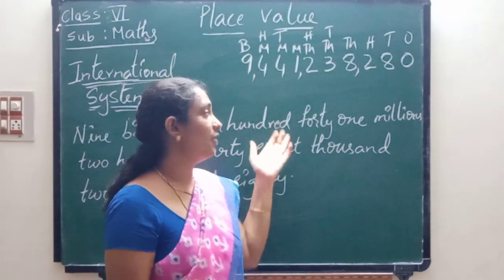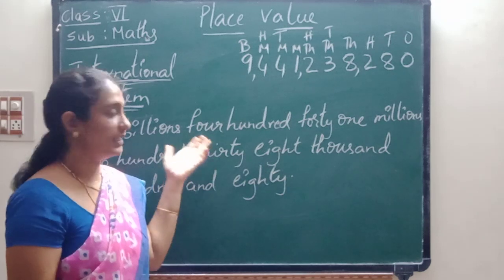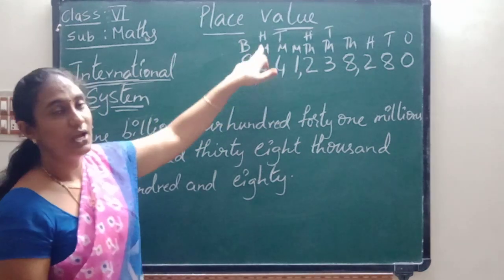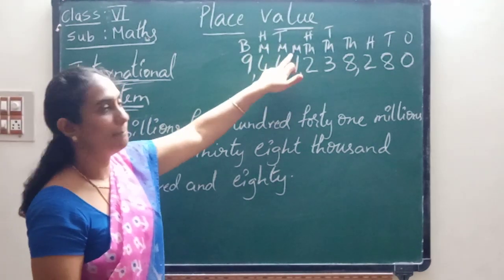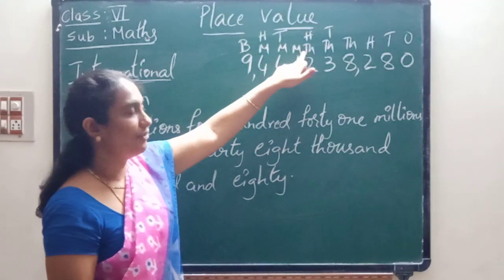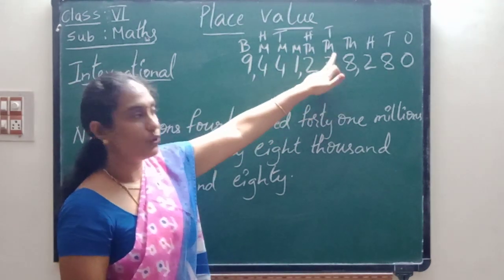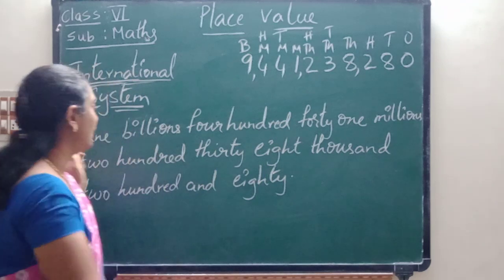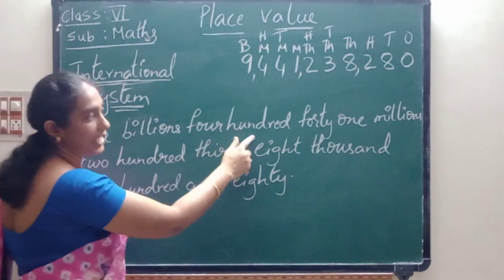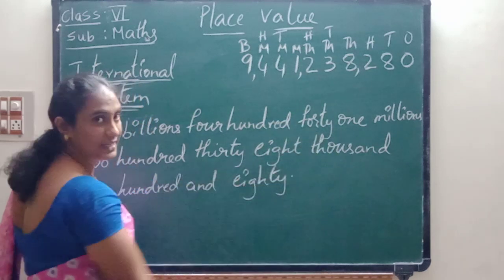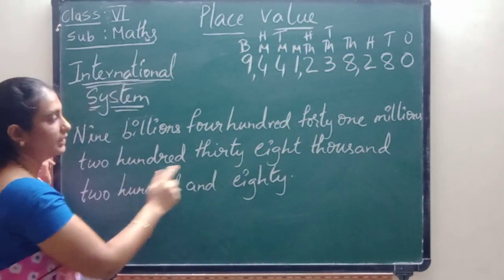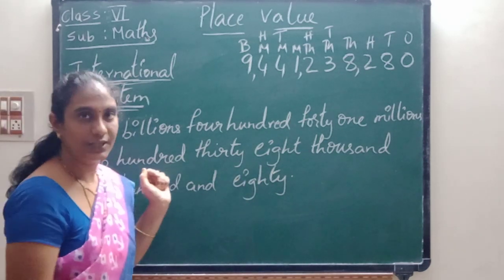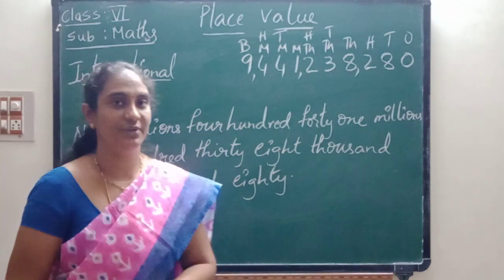By using that number, how have I written the number in words? Let us see. 9 billions, 441 millions, 238,280. Okay children, see, 9 billions, 441 millions, 238,280. Do you understand children? How I have written the number in words?